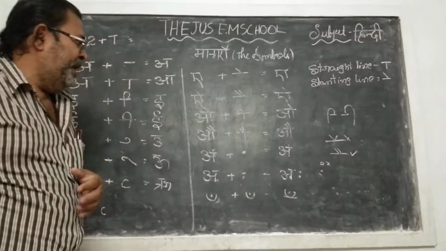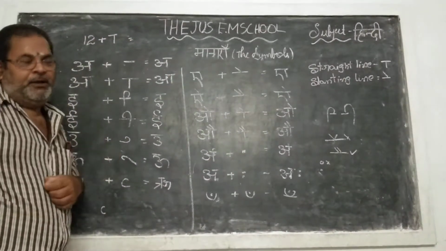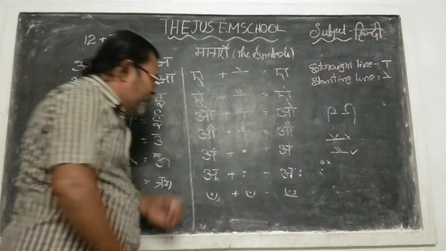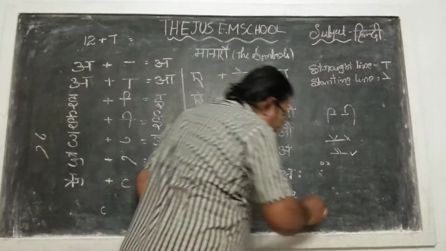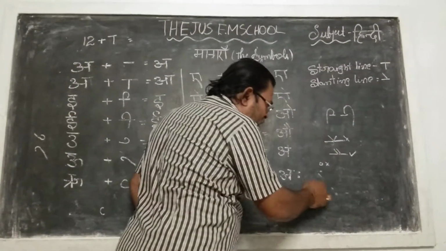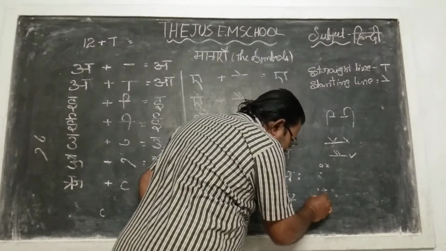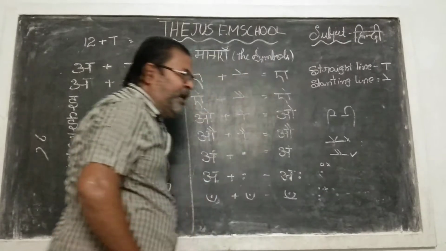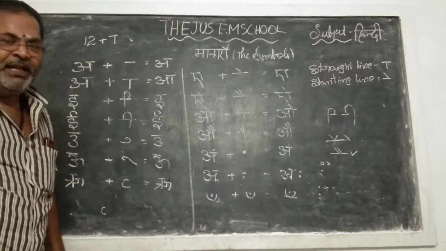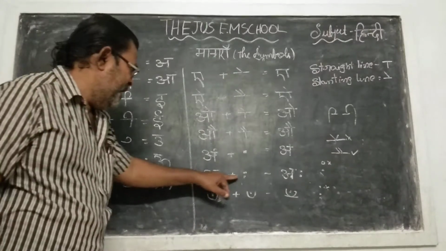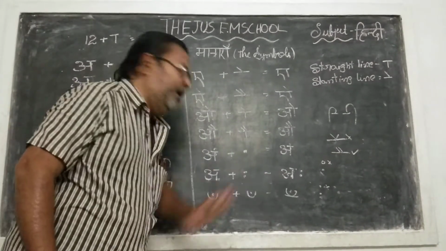The next one is aha. Aha means what will it be called? Two bindus. Don't write the bindus parallel. No, this is wrong. When you write the bindus straight, that is the correct one. This will be pronounced as aha. What is that one? Very good. A plus aha. Aha.